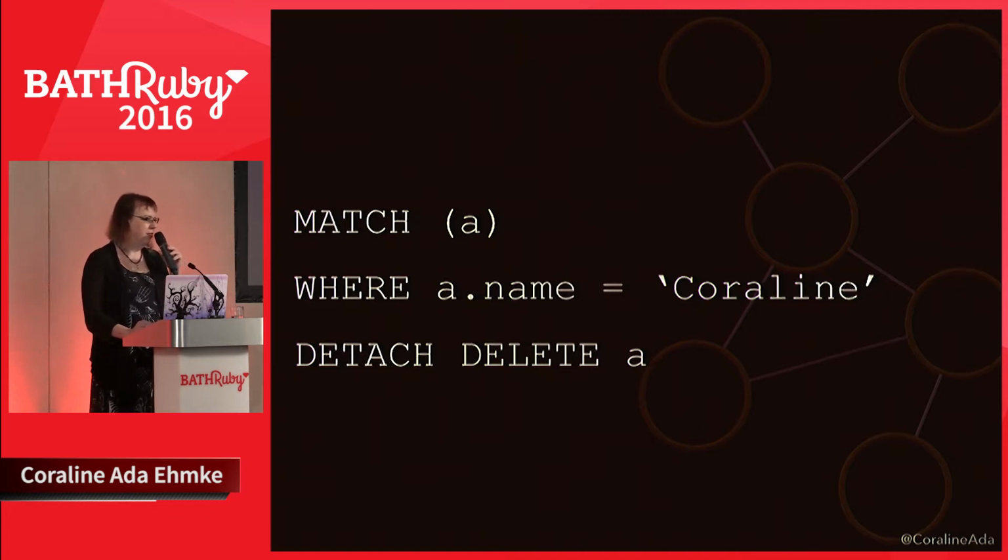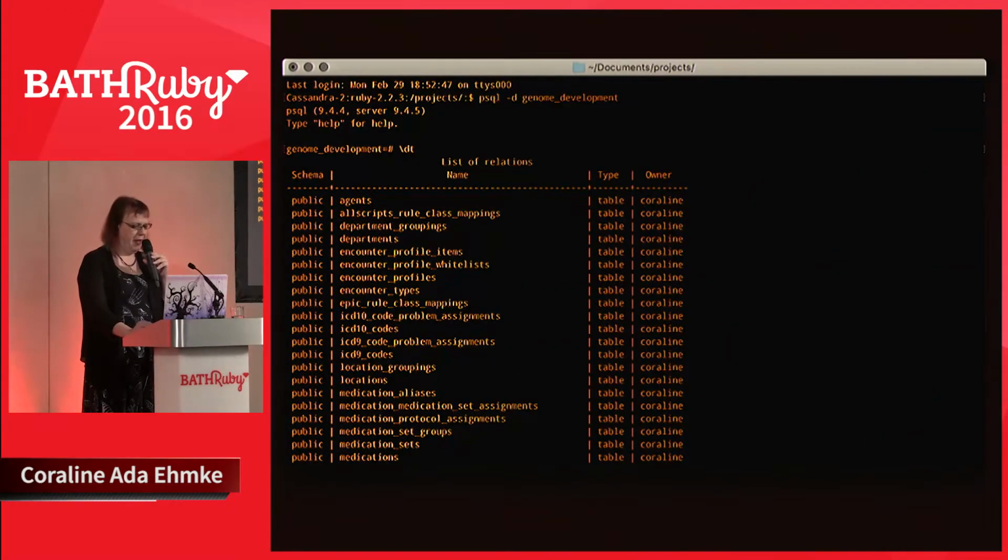Because an edge has to have a start and an end node, we can't just delete nodes. We also have to detach from all existing connections, all existing edges, as part of that delete operation, which is what the detach does. So you're probably used to a database query interface that looks something like this for Postgres.